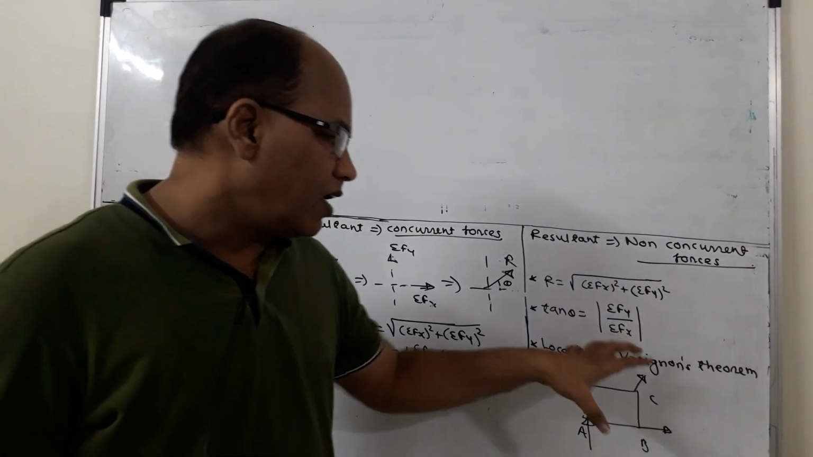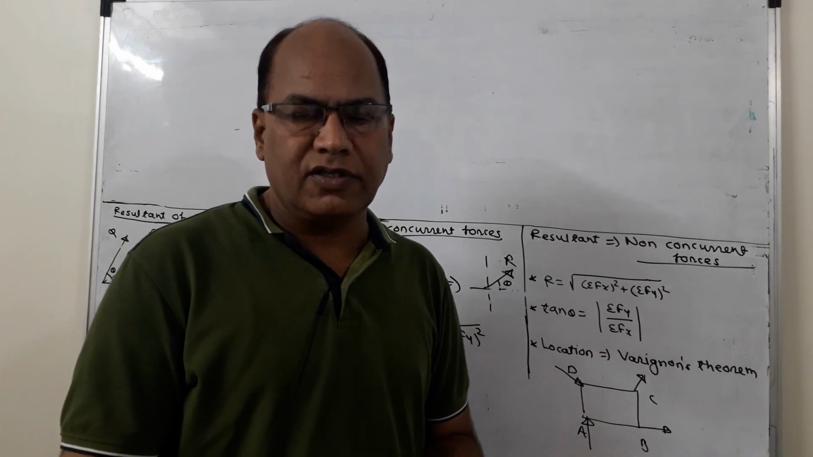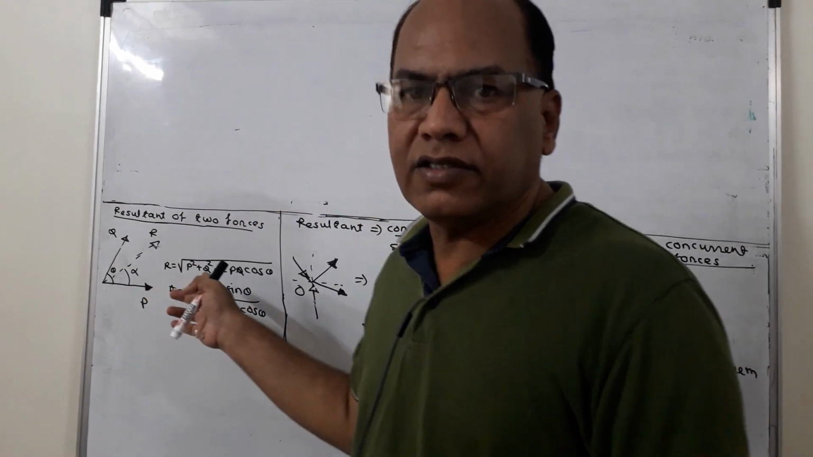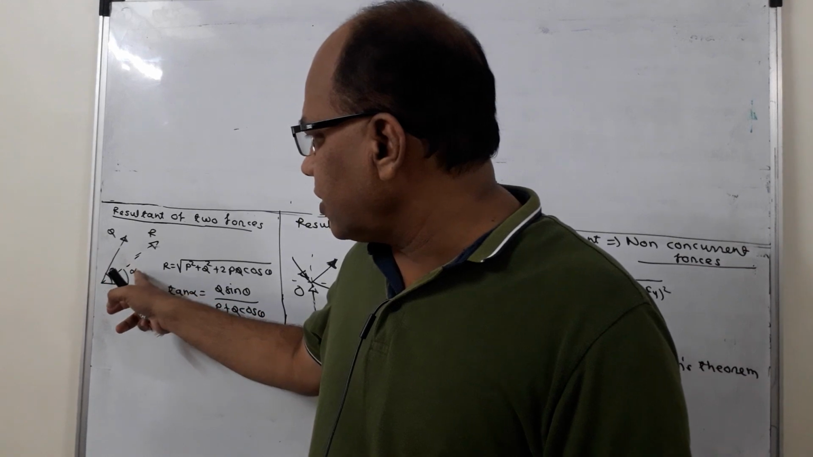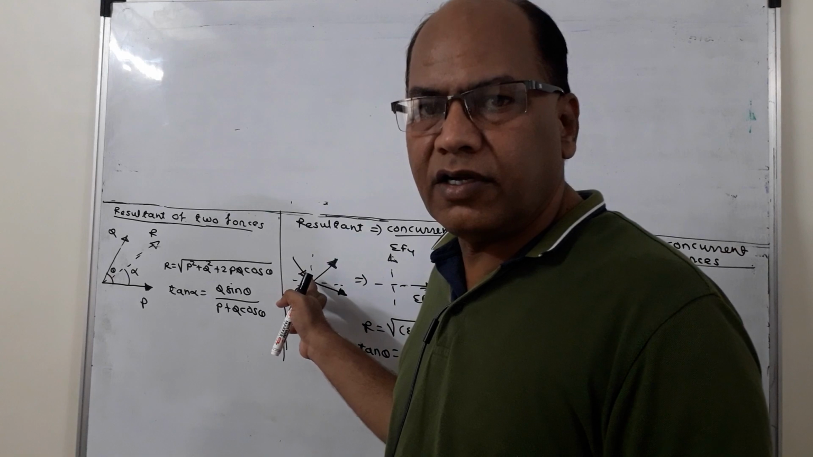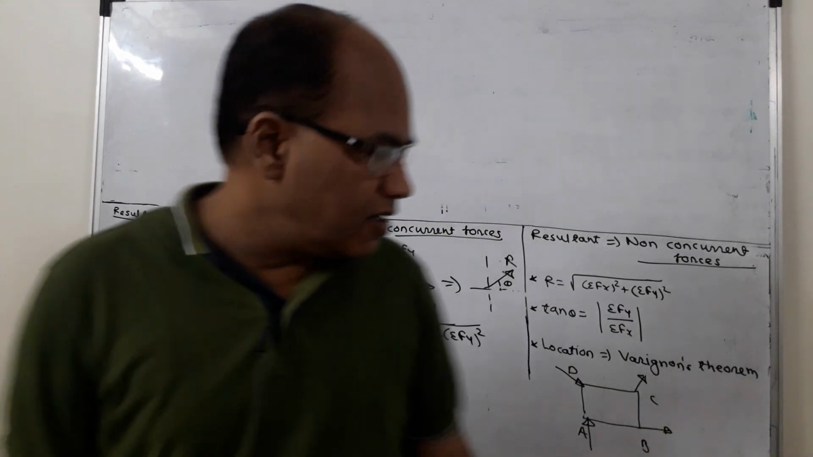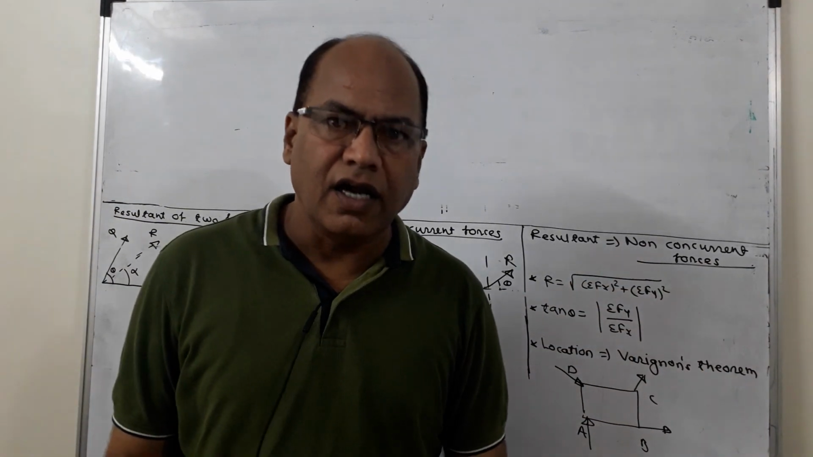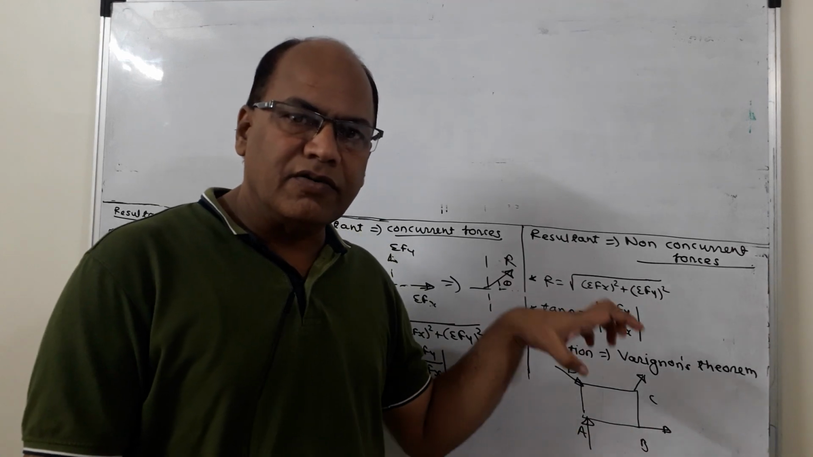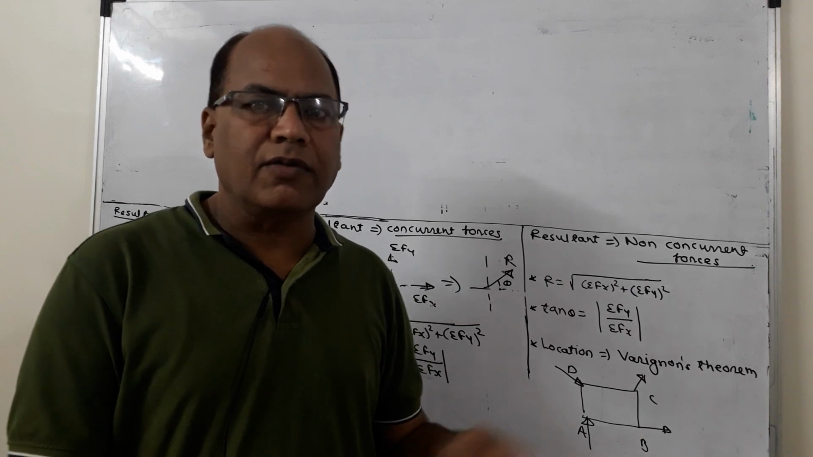Now Varignon's theorem takes into account the rotational effect of the system of forces. In the first two cases, the rotational effect was not the question, because in the first case two forces are acting at a point, and in the second case all the forces are acting at a point, and a point can never be put into rotation. Whereas here the rotational effect may be there, and we will have to check the rotational effect in the third case. The rotational effect of the given system of forces must be equal to the rotational effect of the resultant force about the same point.